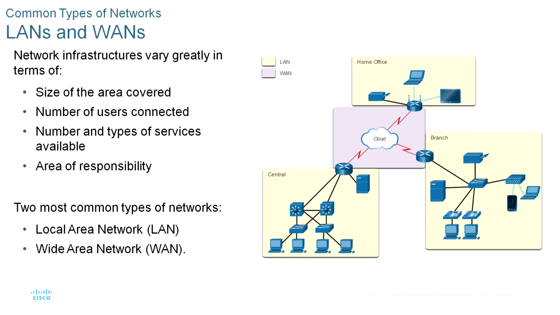Common types of networks: LANs and WANs, local area networks and wide area networks. The network infrastructure varies greatly in terms of the size of the area covered, the number of users connected, and the number and types of services available. The most common types of network infrastructures are local area networks and wide area networks.